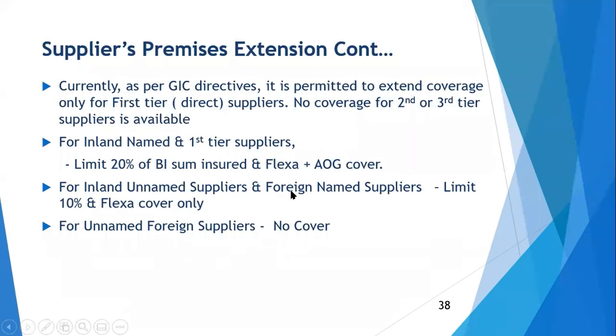For foreign supplier or unnamed supplier, the limit is reduced to 10%. And the coverage is restricted to Fluxa only, no AOG parallel. No AOG parallel is covered in case of unnamed supplier or foreign named supplier. And for unnamed foreign supplier, no cover. These three restrictions are there. Very important. Okay.